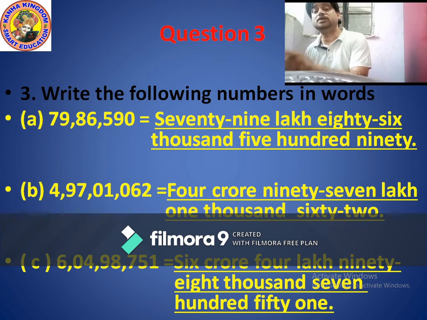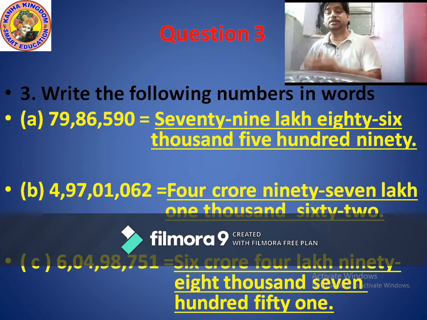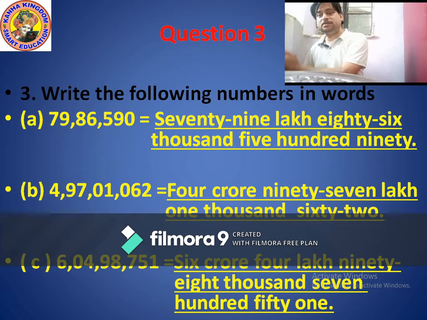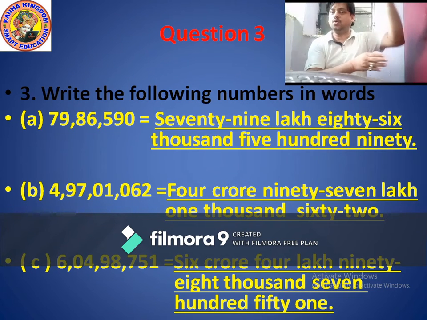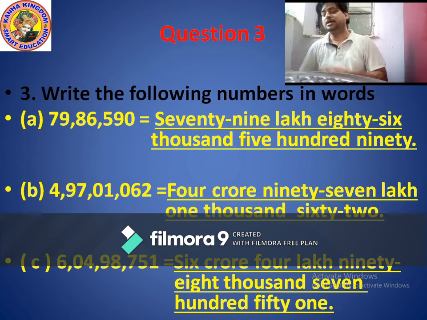98 comes in which period? Thousand period, means 98,000. And finally 751 in the ones period, that is 751. So you read properly 6 crore 4 lakh 98,751.